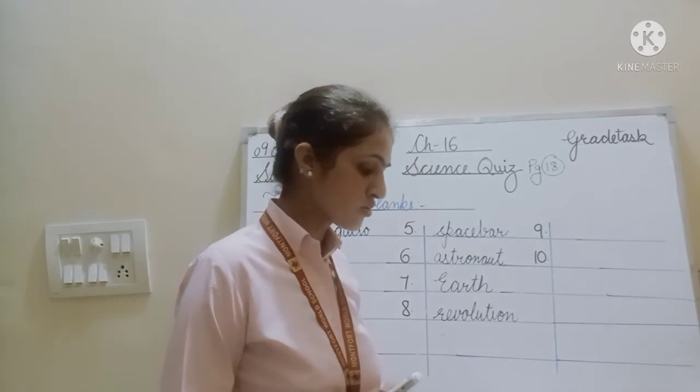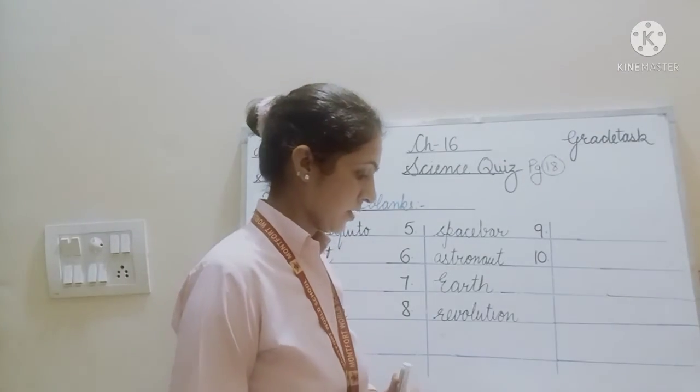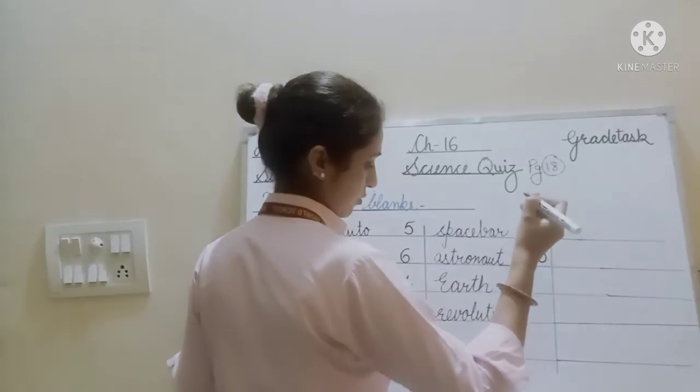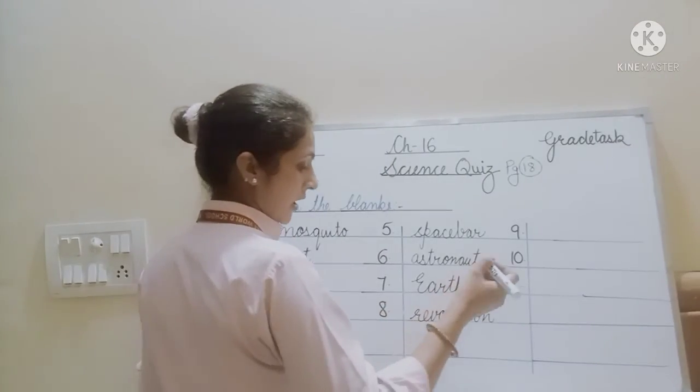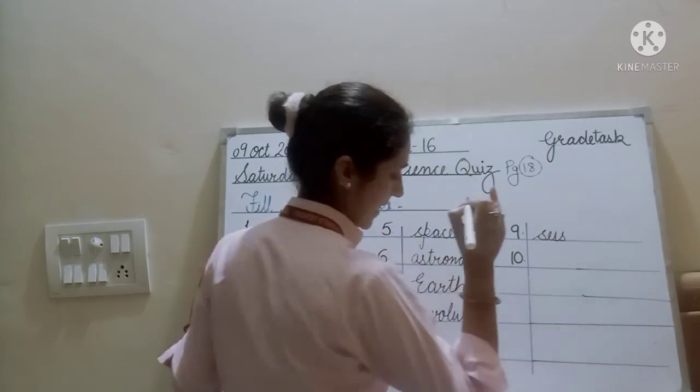Now next is: dash is an instrument used for measuring earthquakes. That is the seismograph. The answer is seismograph. You also have to learn this spelling. S-E-I-S-M-O.